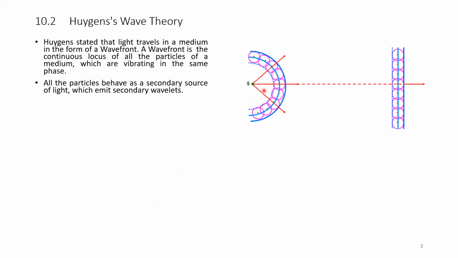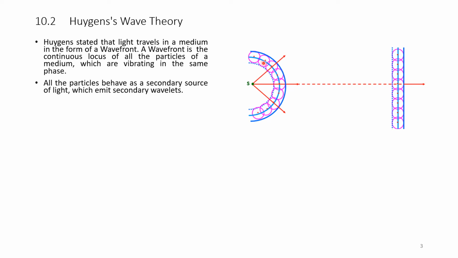Please see this diagram on the right hand side. S is a source. So, a wavefront is formed at a short distance from the source, as shown in the figure, which is a continuous locus. These dotted lines are wavelets. The locus, the path traced joining all these wavelets, is a wavefront. Hence, a wavefront is a continuous locus of all particles of a medium which are vibrating in the same phase.